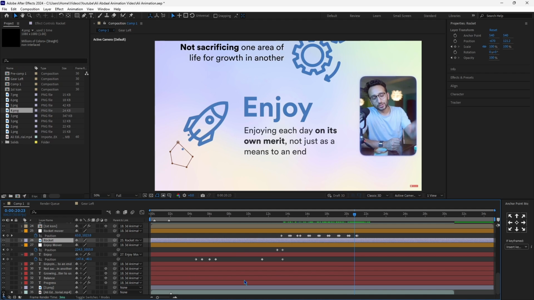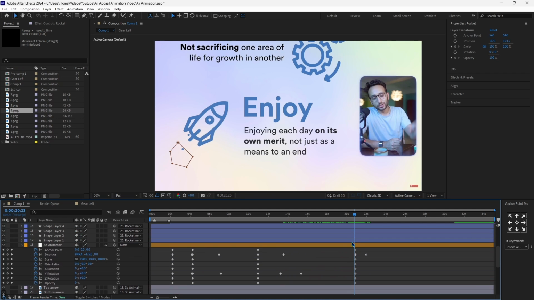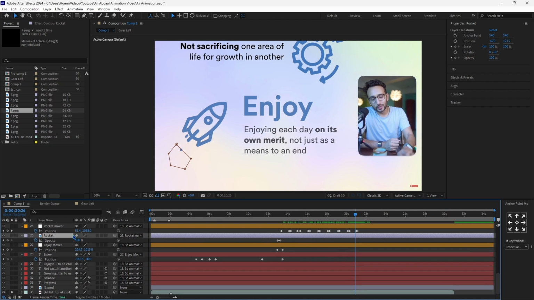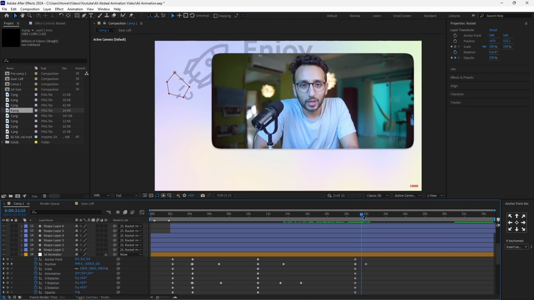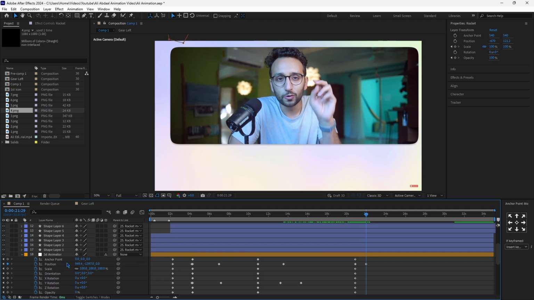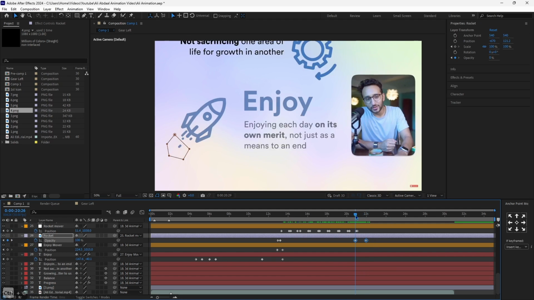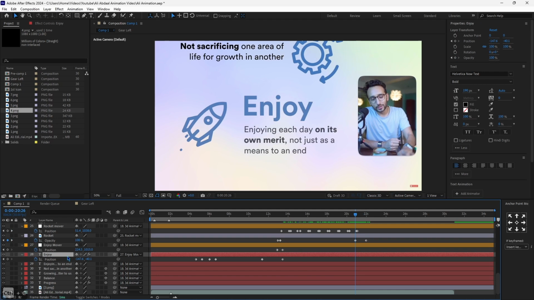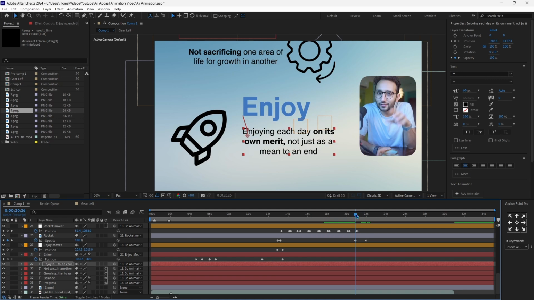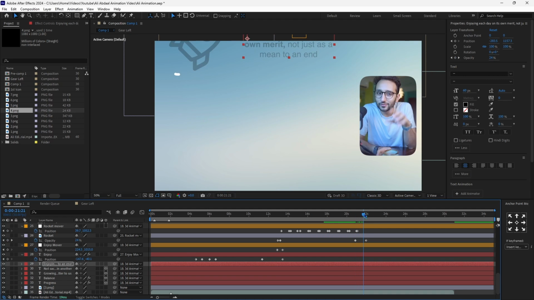So I'll go on the rocket at the start of the animation, which is here. I'll click a keyframe on opacity, and then I'll go right here at the end and I'll put it at 0. And then I'll copy both of these keyframes, go at the start, and then go on the enjoy, copy them, and then I need to go on this text right here and do the same, so that now once I enable my text, as you can see, it's going to disappear as well.